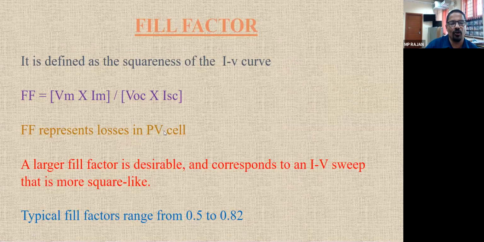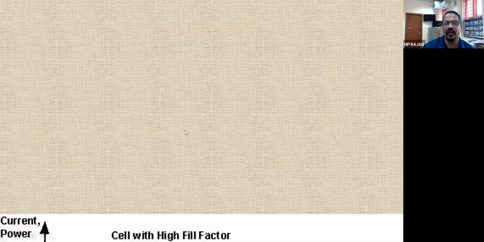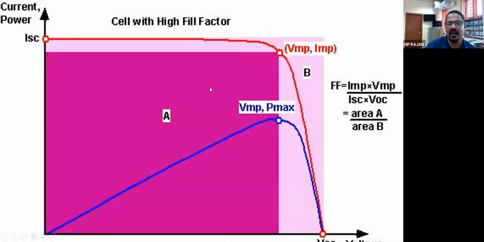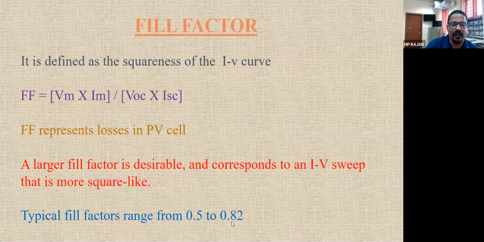So this represents the losses in the PV cell. Why are these points less? This point is reduced because of the various losses. Normally, the typical fill factor ranges from 0.5 to 0.8. The higher the fill factor value, the better the solar panel. Solar panel manufacturers also indicate the fill factor on the back side. The higher the fill factor, the better, and you will get maximum power from the solar panel.